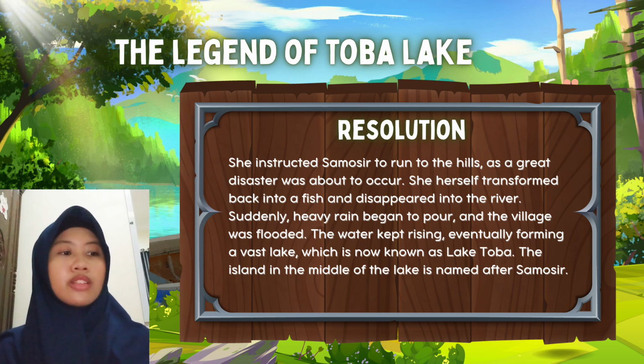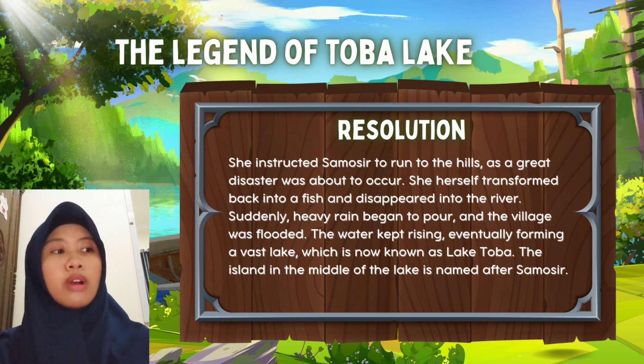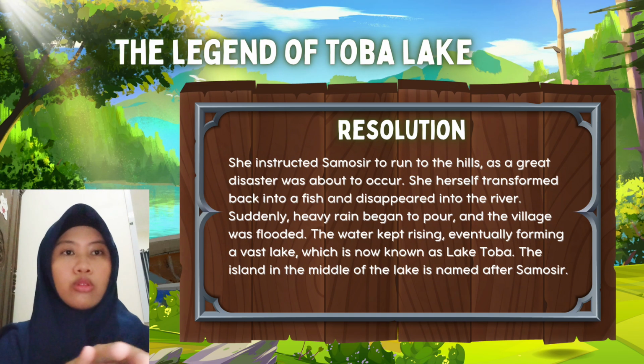This part is resolution. Toba's wife turned back into a fish and the village was submerged in water, forming Lake Toba.